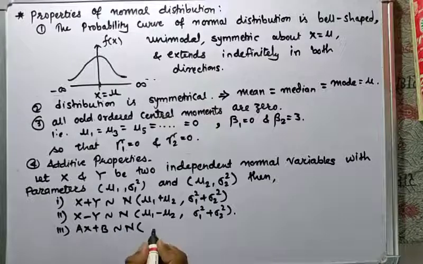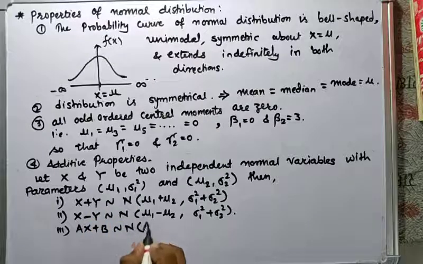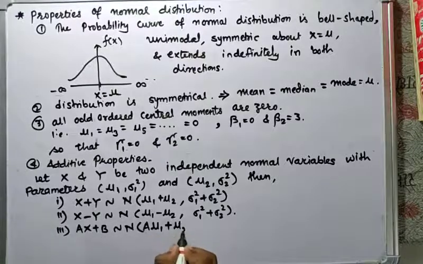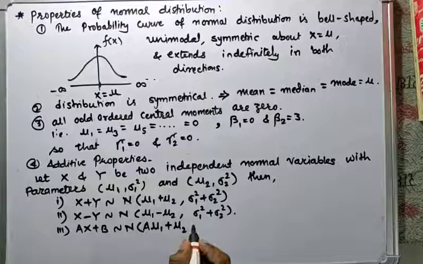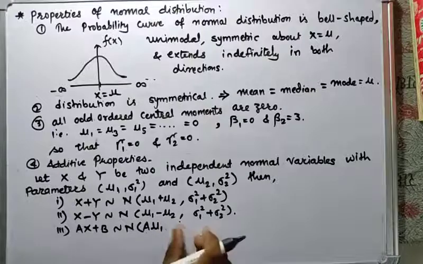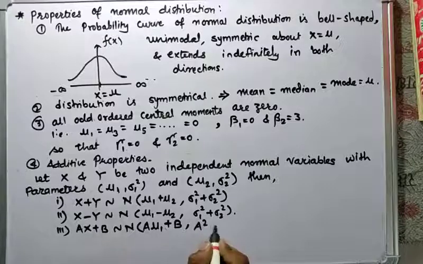And the third is the linearity property, which is ax plus b, a normal distribution. Here x is normal distribution having parameters mu1 sigma 1 square. We'll have a mu1 plus b, and a square sigma 1 square. These are the properties.